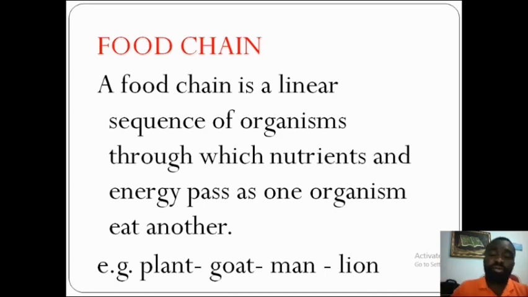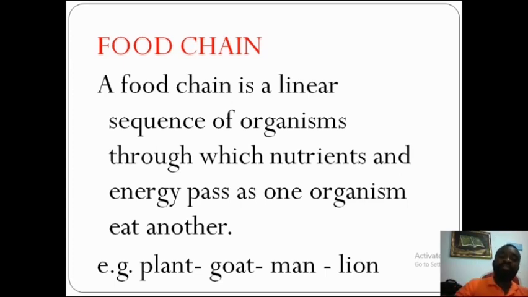Now, you see lion is the tertiary consumer, because lion eats man. When you get to the forest now and you come across a lion, it will just devour you and eat you. So making lion a carnivorous animal, the tertiary consumer. Carnivore animals are animals that eat fellow animals. Of course, you know man is an animal, so he eats fellow animals. Okay.